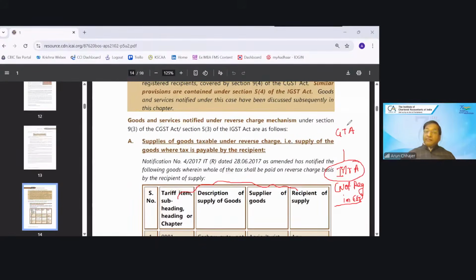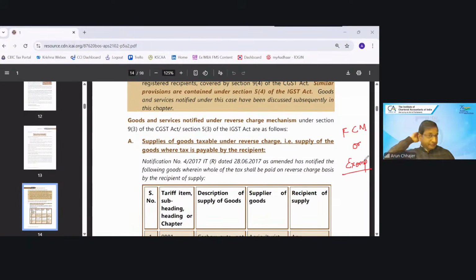So check what is the condition given with respect to service. What is the condition given with respect to supplier? Condition क्या है with respect to recipient? All the conditions have to be satisfied. Then only the transaction would fall under RCM. If it is not under RCM, then there could be two possibilities: either it is FCM or it is exempted.